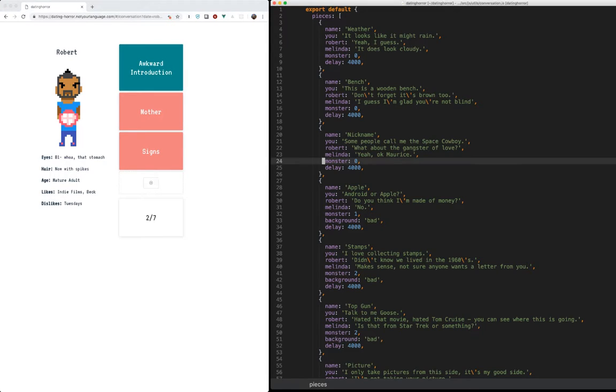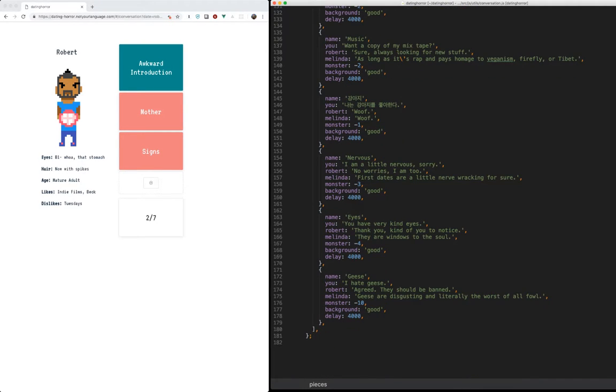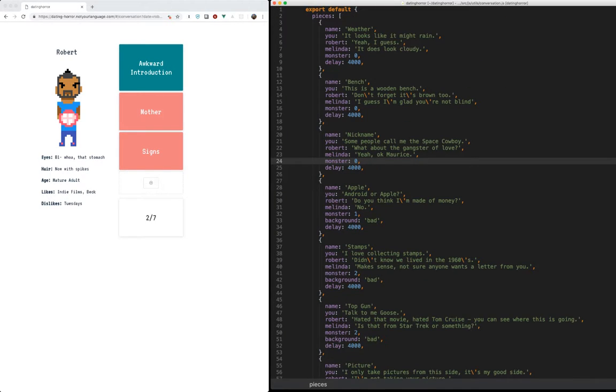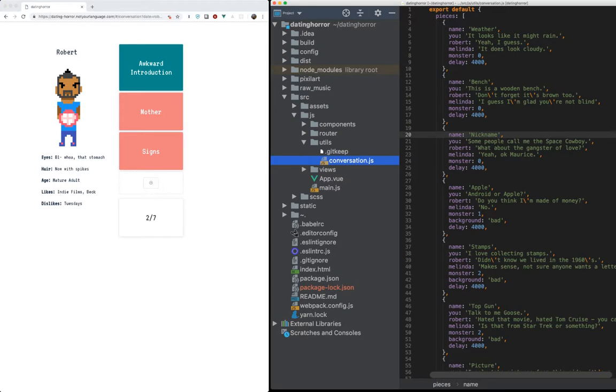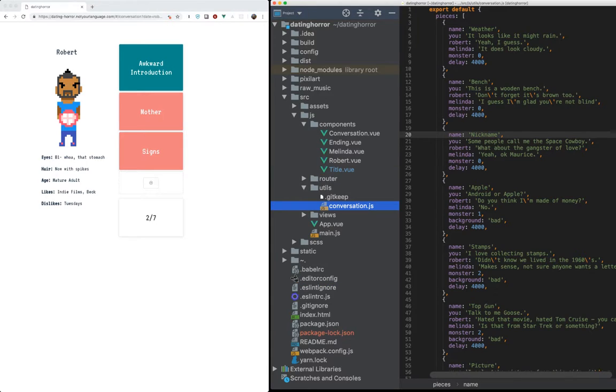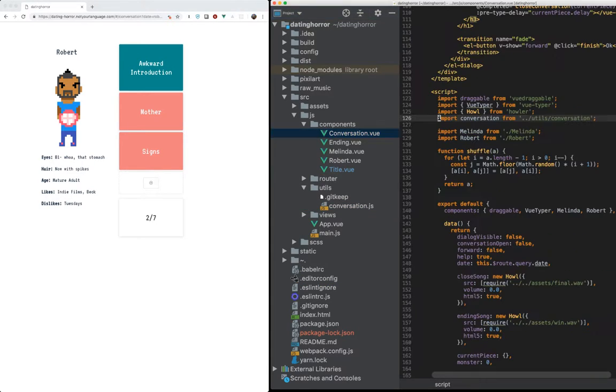Should we increment by 0, increment by 1, or decrement 10 from the monster level? All of it is controlled by a single JSON file. If I change any of these, it changes the conversation pieces that we're seeing on the side. So with that in mind, let's run back into the conversation piece here.